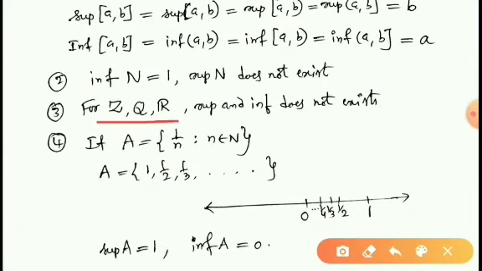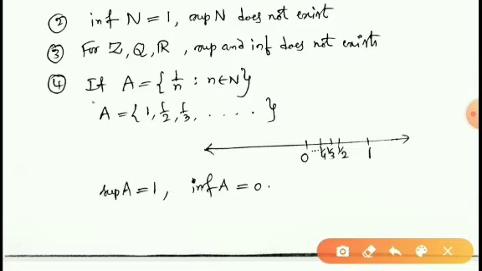Since Z, Q, R, already we have discussed that the set of integers, the set of rational numbers and the set of real numbers, all these three sets are neither bounded below nor bounded above, and hence they are not bounded. Therefore, for all these sets, supremum and infimum do not exist.